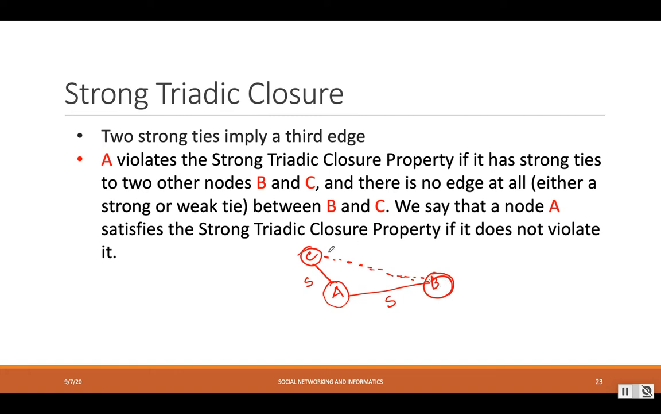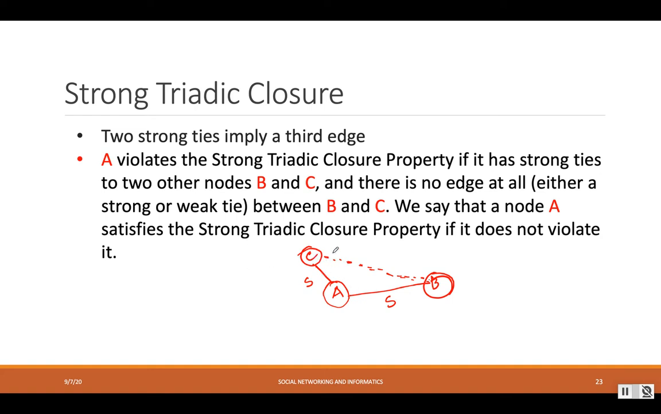We say that A will violate the strong triadic closure property if it has strong ties to two other nodes, B and C, and there is no edge at all between B and C. And we say that A satisfies the strong triadic closure property if it does not violate it.